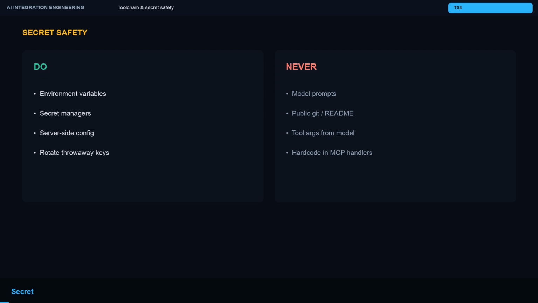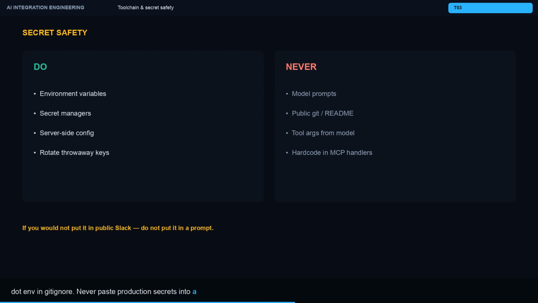Secret safety is non-negotiable. Long-lived API keys belong in environment variables or a secret manager. Never commit .env to Git. Put .env in .gitignore. Never paste production secrets into a model prompt. Prompts get logged, shared, and leaked. Never hardcode keys in MCP tool handlers that ship to a client machine. If a demo needs a key, use a throwaway sandbox key and rotate it.